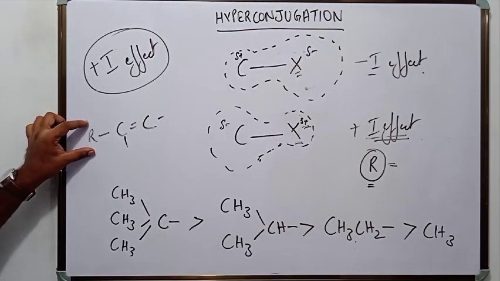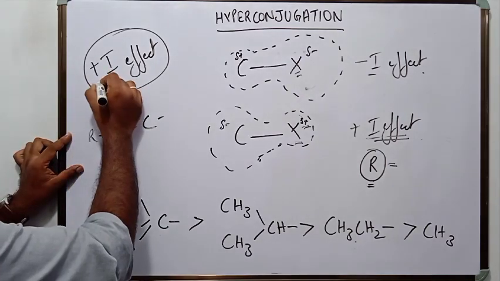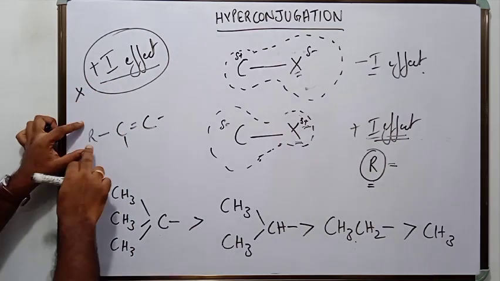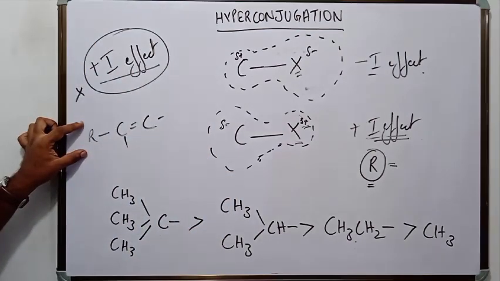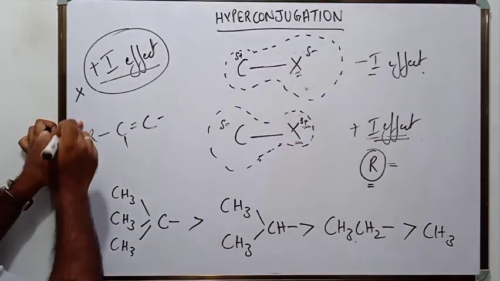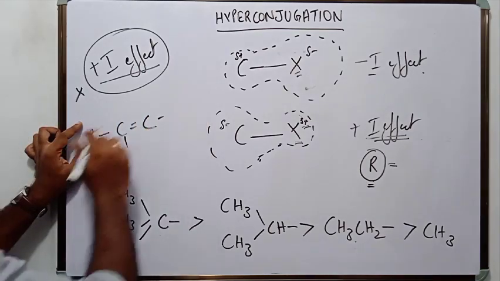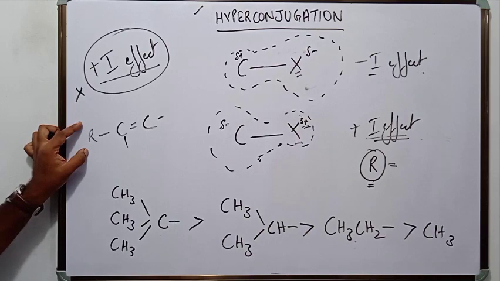When R combines to a carbon-carbon double bond, plus I effect is not taking place. It does not exist. There is another mechanism of electron displacement, and that mechanism is called hyperconjugation.